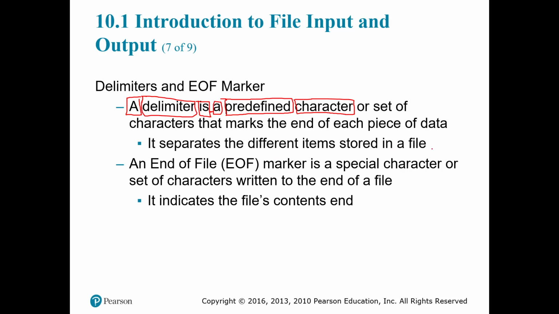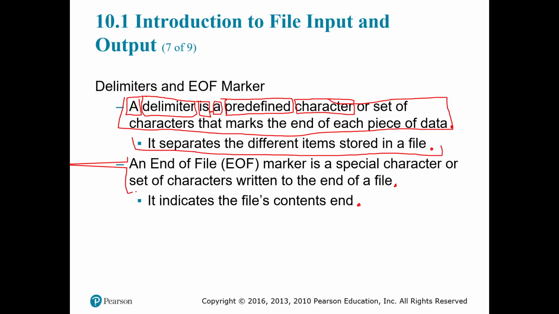So if we had a period here and a period here and a period here and a period here, and our delimiter was a period, then whenever our program would be processing our file, it would say, this is one element, one sentence, then this is one element right here, then this is our third element, and this is our fourth element. So in a situation like that, our computer would look at this text and divide it into 4 elements based on our delimiter.